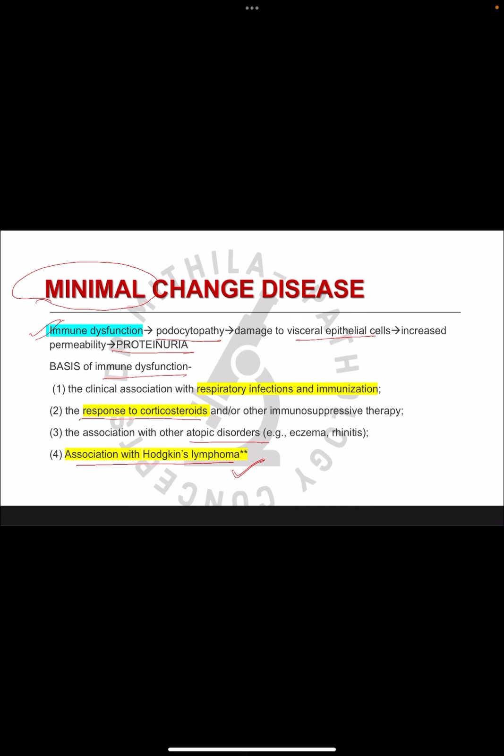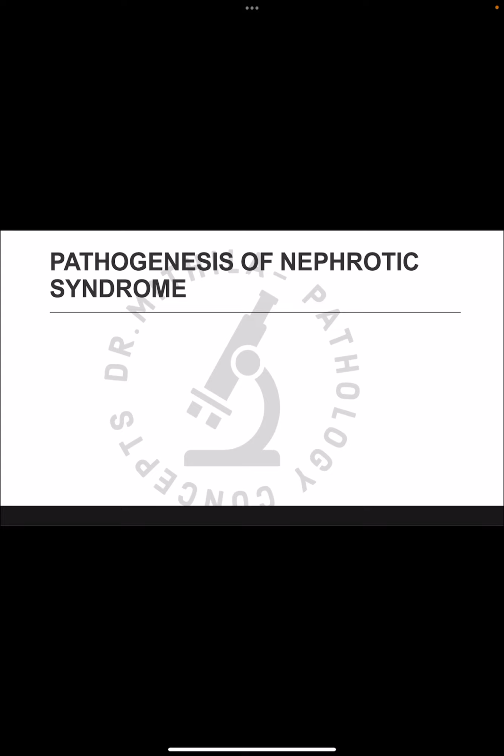So again, it supports the theory that there is some immune dysfunction that is leading to the damage to the podocytes, causing the proteinuria in nephrotic syndrome. So you should remember these points, especially this association with Hodgkin's lymphoma. It comes in MCQs. Now next we come to the pathogenesis of nephrotic syndrome.